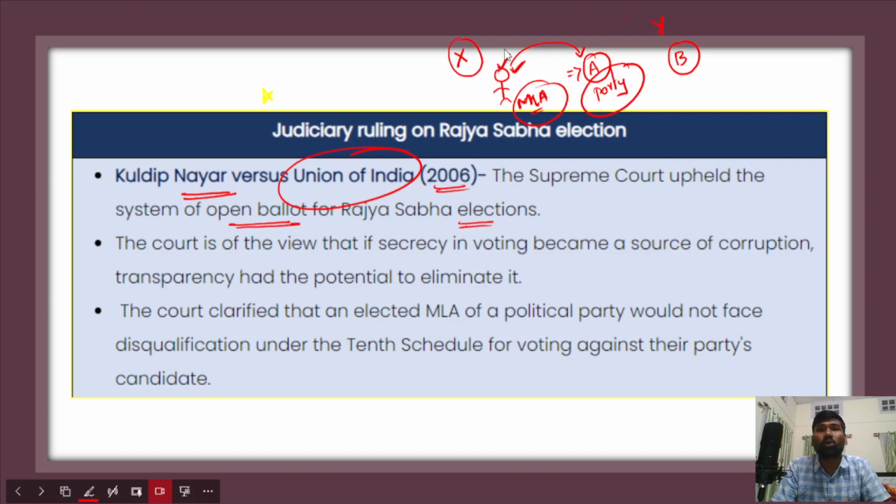Rather, the whip would not work here, and the anti-defection law would not work here. His vote would be disqualified as per the Representation of People Act. So this was the open ballot system that was introduced in the Rajya Sabha elections.